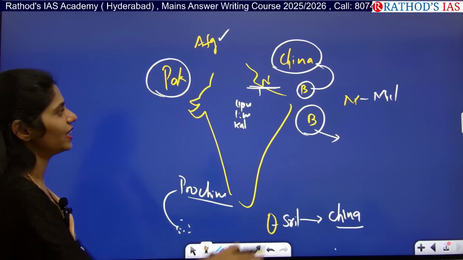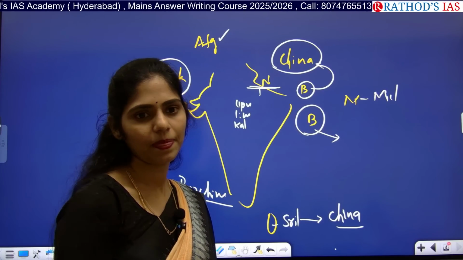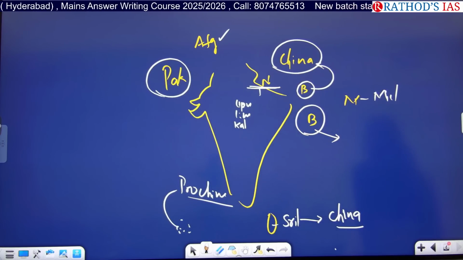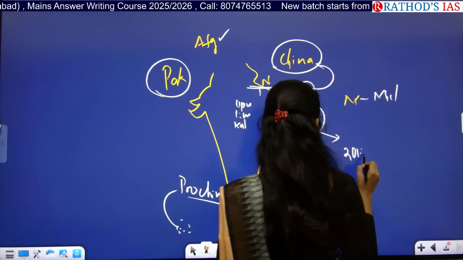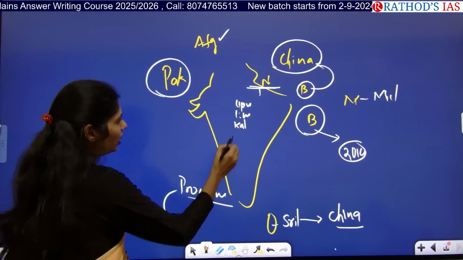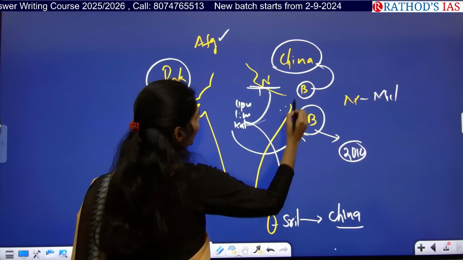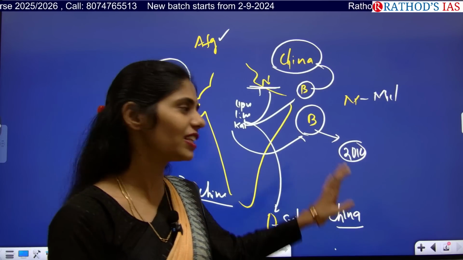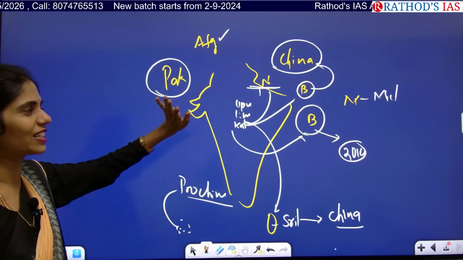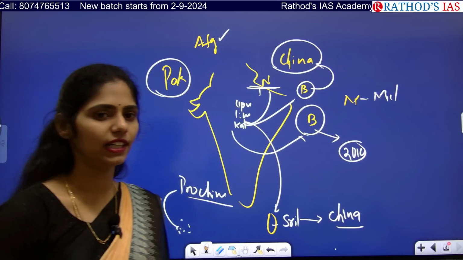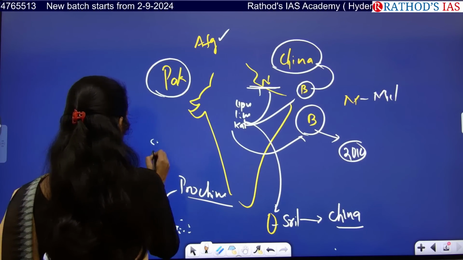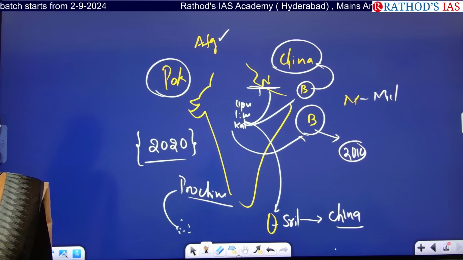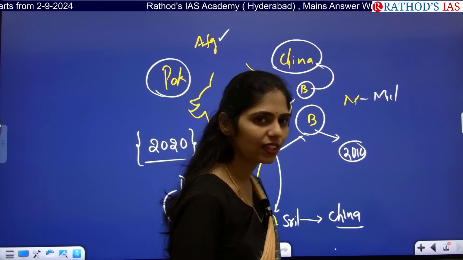If you see these countries, before 2010, how many of you have the habit of reading the newspaper? No, okay. Before 2010, India played a very good role in Bangladesh, Sri Lanka, Nepal, Bhutan. Wherever you see, with the boundary countries of India we had very good relations, except Pakistan and China. Those two are exceptions, but with other countries we used to have very good relations. But what happened after 2020? Geopolitics changed. So what happened after 2020? Do you have any idea?